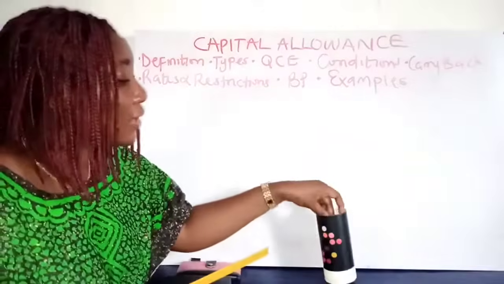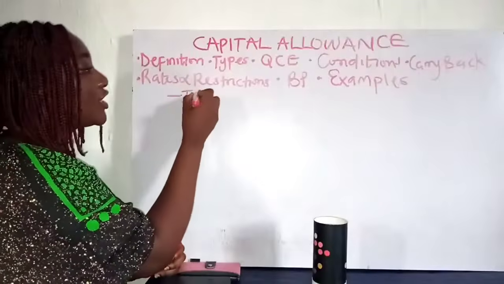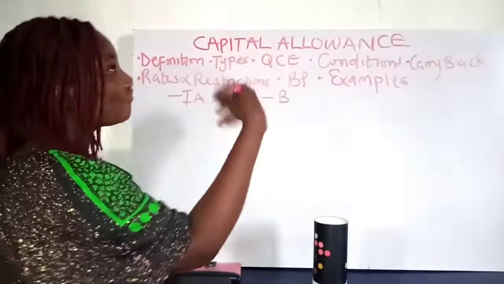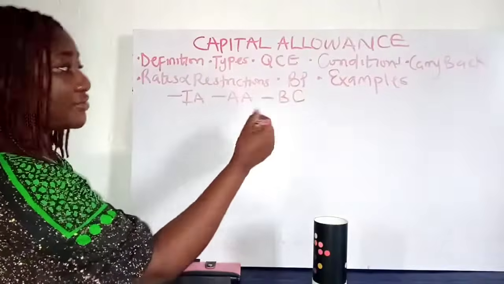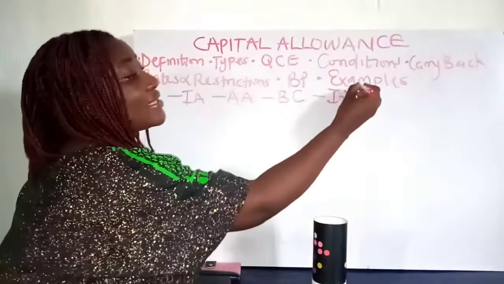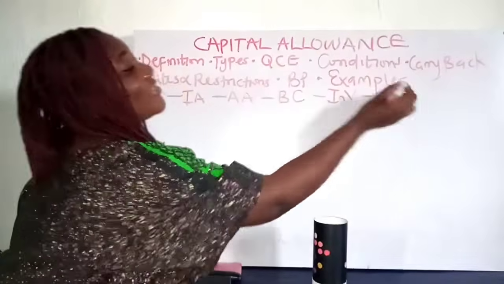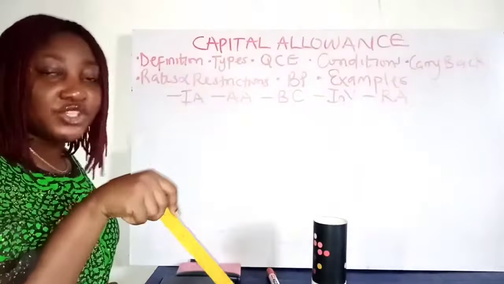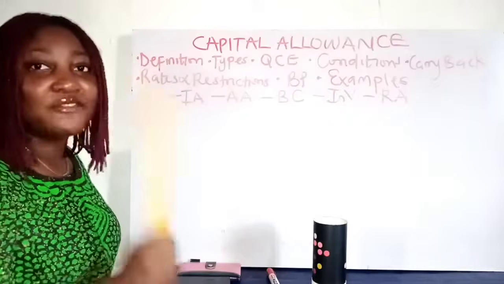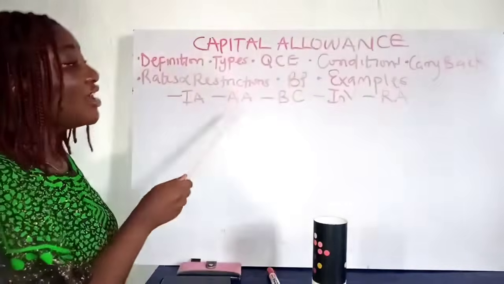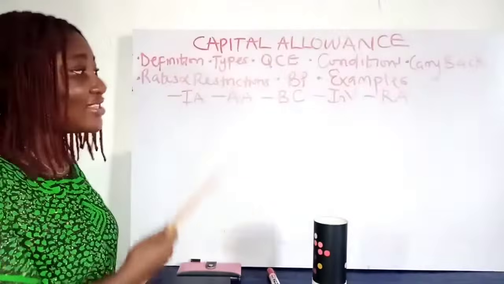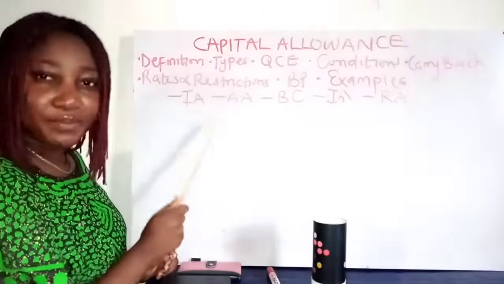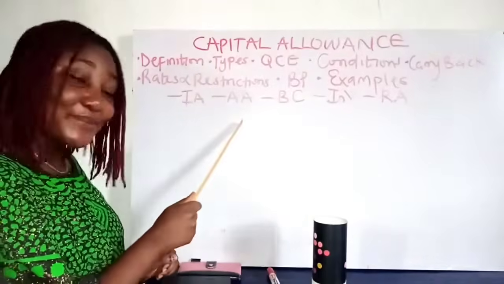So let's go to the types. There are different types of capital allowance. We have initial allowance, we have annual allowance, we have balancing charge, we have investment allowance and we have rural allowance. Initial allowance is the allowance that is granted in the year that the asset is purchased, and it is only granted once in the lifetime of the asset. When we are solving examples, you understand. Annual allowance is granted annually, right? It is always granted on a straight line basis. You understand when we're solving examples.